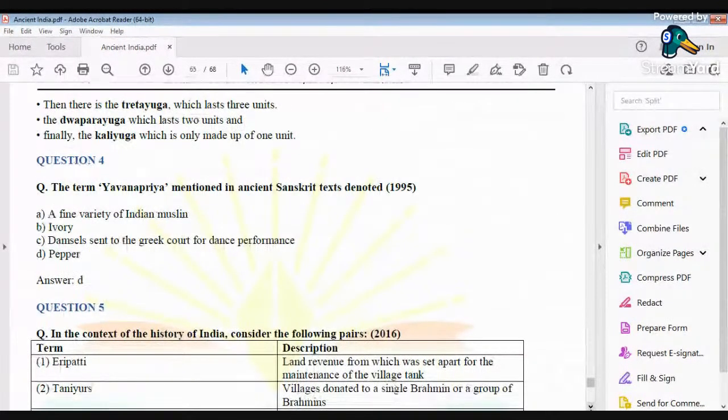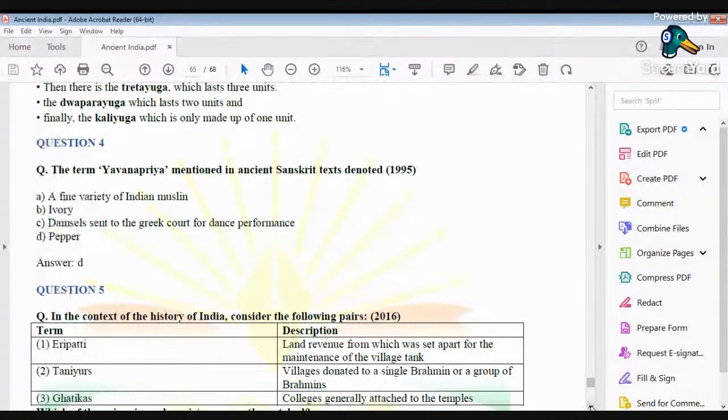See, the term Yavanapriya mentioned in ancient Sanskrit text denoted a fine variety of Indian muslin, ivory, damsels sent to the Greek court for dance performance, or pepper. So the answer will be pepper. The word Yavanapriya has been used in ancient Sanskrit text for pepper.